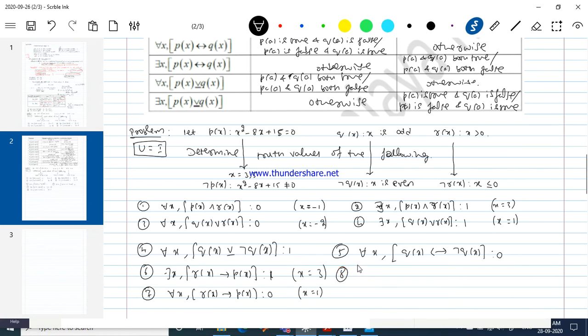Okay, try this one. So for all X, P of X implies Q of X conjunction R of X. What about this? For all X, P of X implies Q of X conjunction R of X.